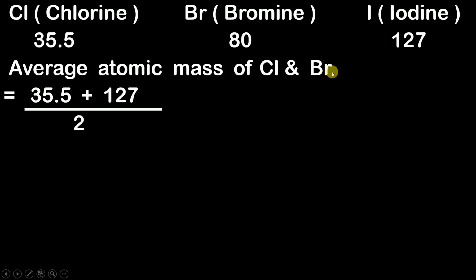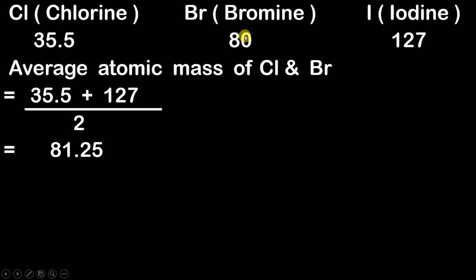Guys, here there is a mistake. Here there should be iodine and not bromine. So the average of the atomic mass of chlorine and iodine is equal to 35.5 plus 127 divided by 2. And when we do this calculation, we get 81.5. And if you observe one thing over here, this 81.5 is almost equal to 80.